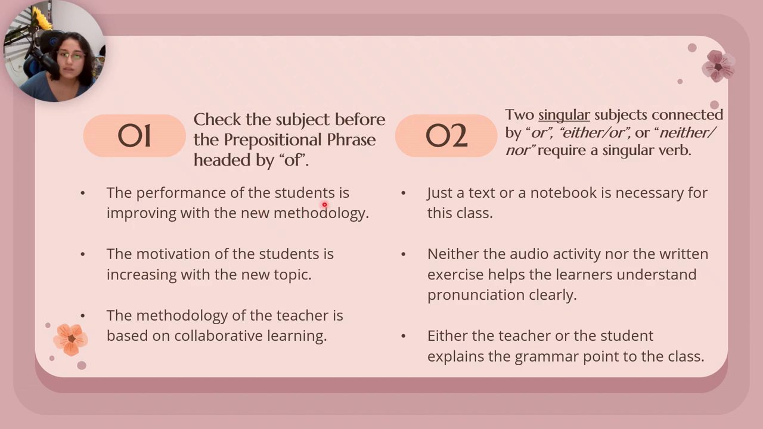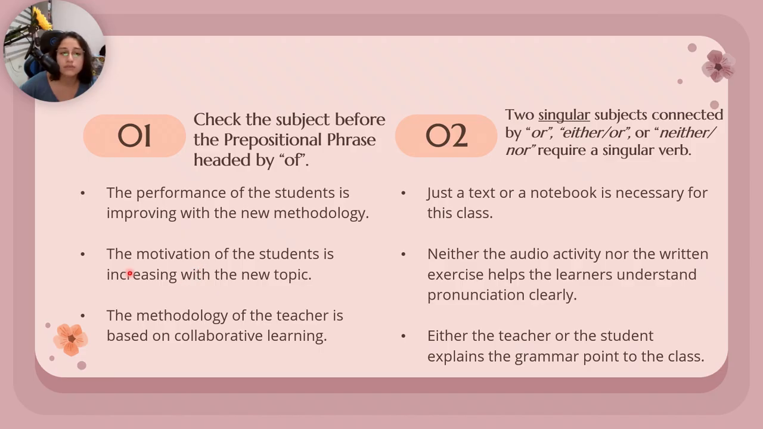I'm sorry, I'm very nervous. So when we are talking about this rule, if this part of the sentence is plural, for example, here with the students, the verb is going to be singular in this case. For example, the performance is singular, third person, so we are going to use is. It doesn't matter if this is plural because this is not the subject.